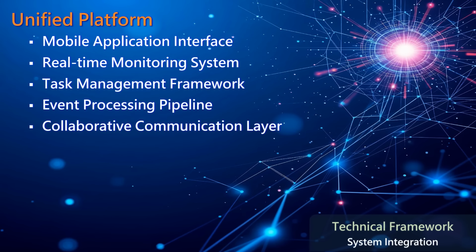The unified platform brings together various components into a cohesive system, demonstrating one approach to implementing Ascensionoid concepts. It features a mobile interface for user interaction, real-time monitoring capabilities, task management, event processing, and collaborative communication. This platform architecture shows how different elements can work together while maintaining modularity, allowing organizations to adapt and modify components based on their specific needs.